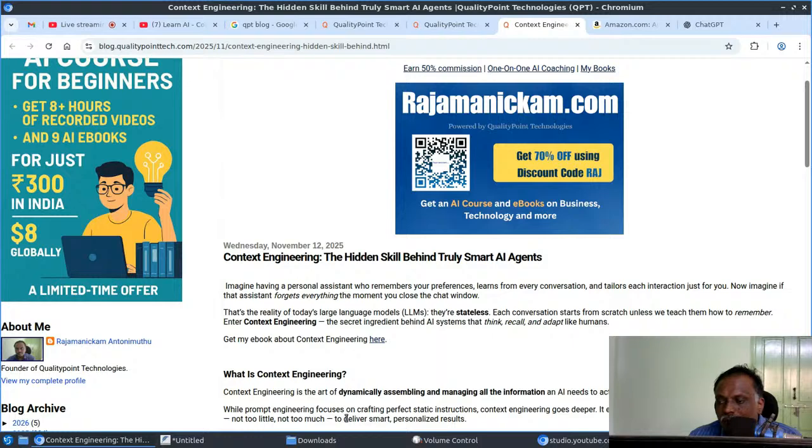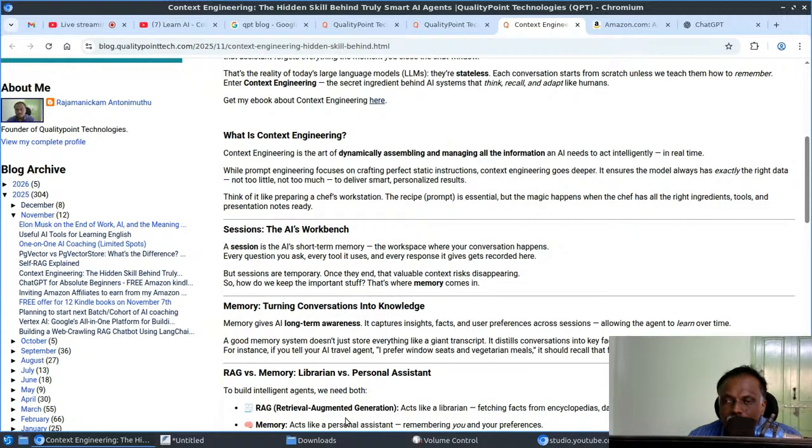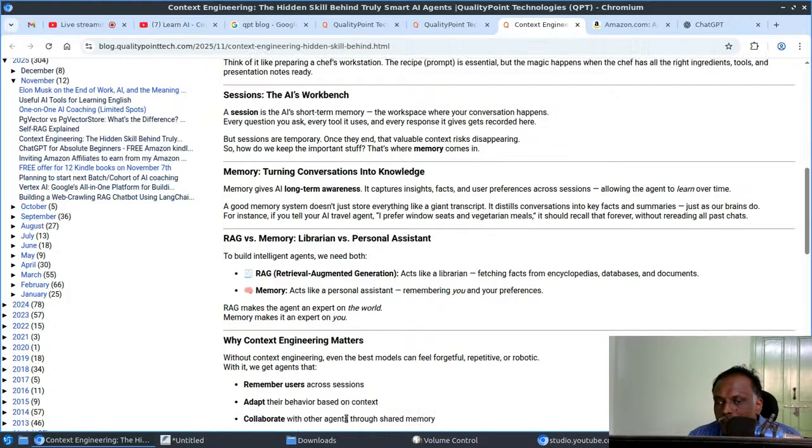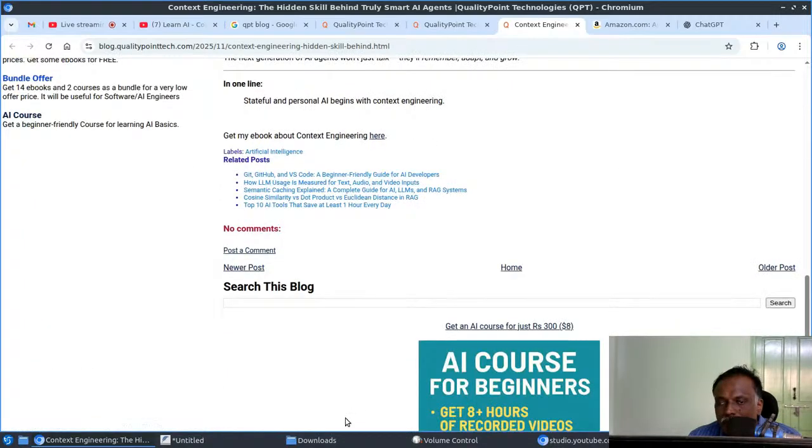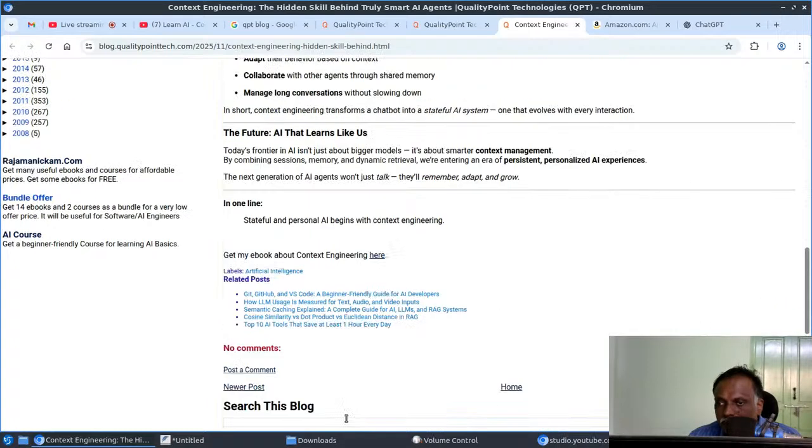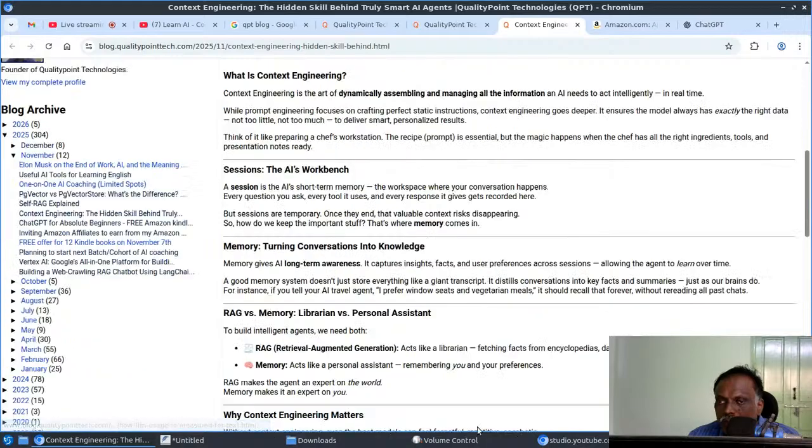RAG is part of that. You might have heard about RAG, retrieval augmented generation. That is one way of providing enough context. Because of that, agentic AI things are becoming more powerful. So this is just an introduction.